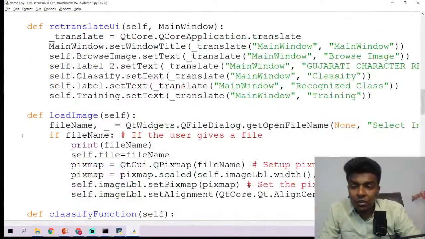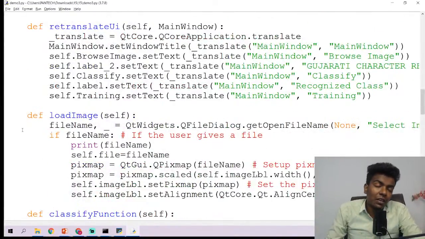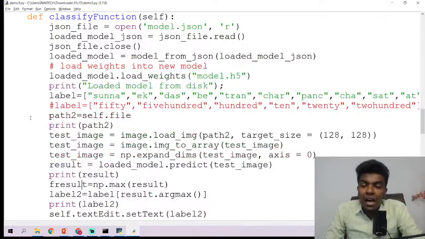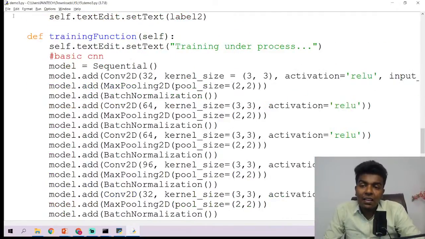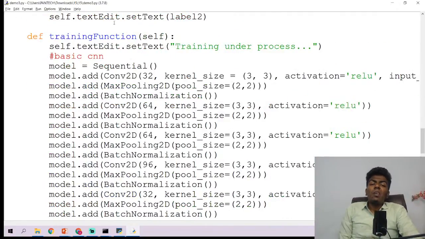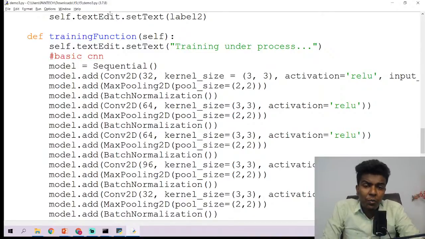So first of all, we have used the load image function, that is for the browse image button, and we have used the classify function for classifying an image to give us the results. So all results are classes, and then the training function. While talking about the training function, it is also going to be very simple.